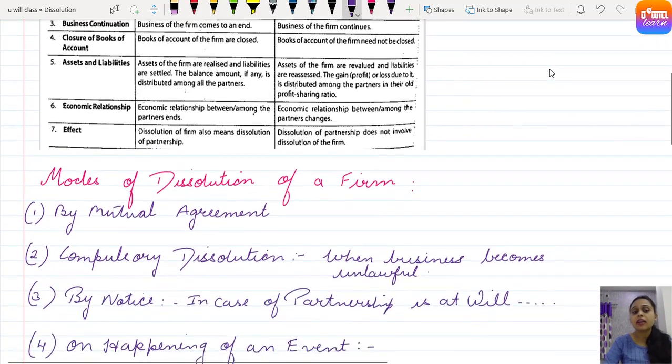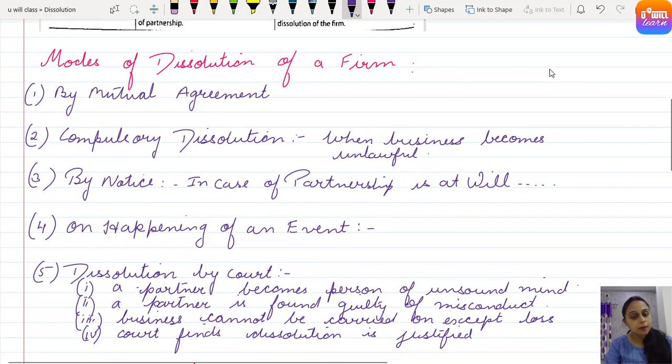So now we will be studying modes of dissolution of a firm. In how the firm gets dissolved, how the firm will be closed? First, by mutual agreement. It may happen that all the partners mutually decide that now we do not want to continue the business, we want to end the relationship among us, we want to close down this partnership firm. So if all the partners are ready to shut down their business, that can be a situation of dissolution of partnership firm. Clear? Second, there may be compulsory dissolution. Why does the firm have to be compulsorily dissolved? If business becomes unlawful, the business has to be compulsorily closed down.